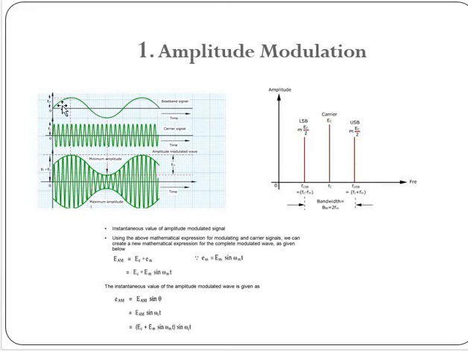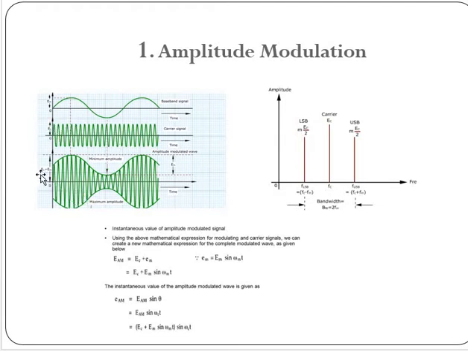You are getting this message signal superimposed on the carrier signal, and this is the AM modulated wave. Whatever it may be, EM is the amplitude of your message signal, where EC is the amplitude of the carrier signal.